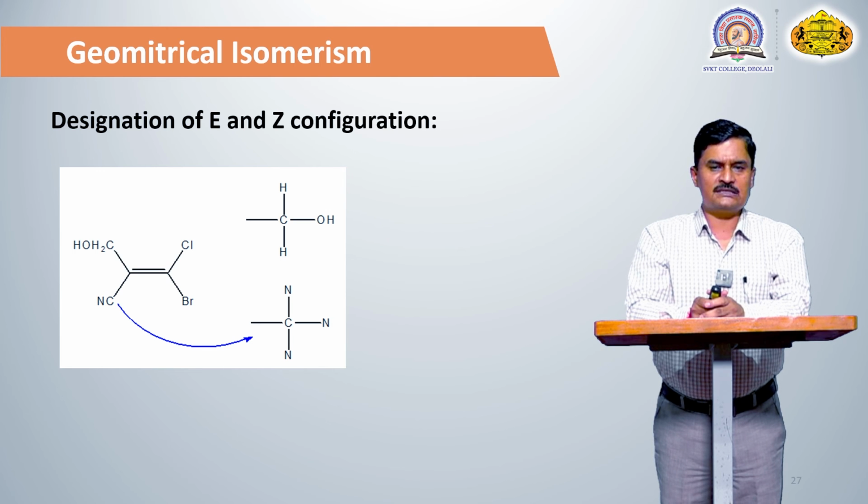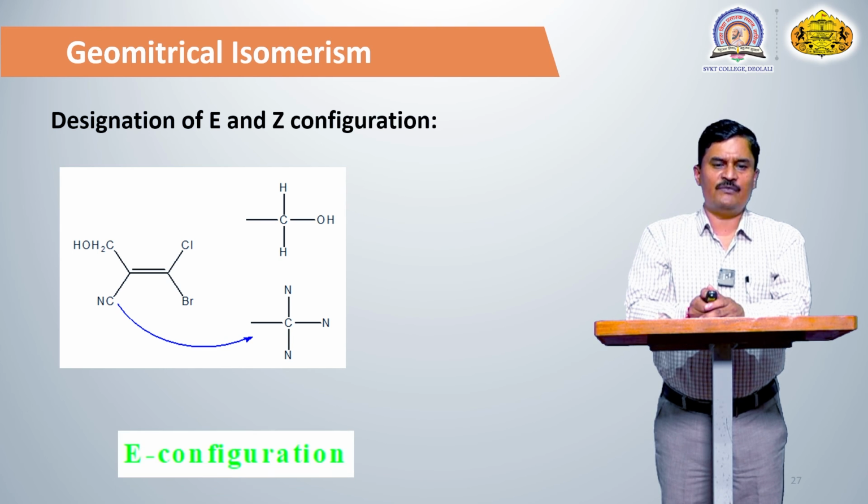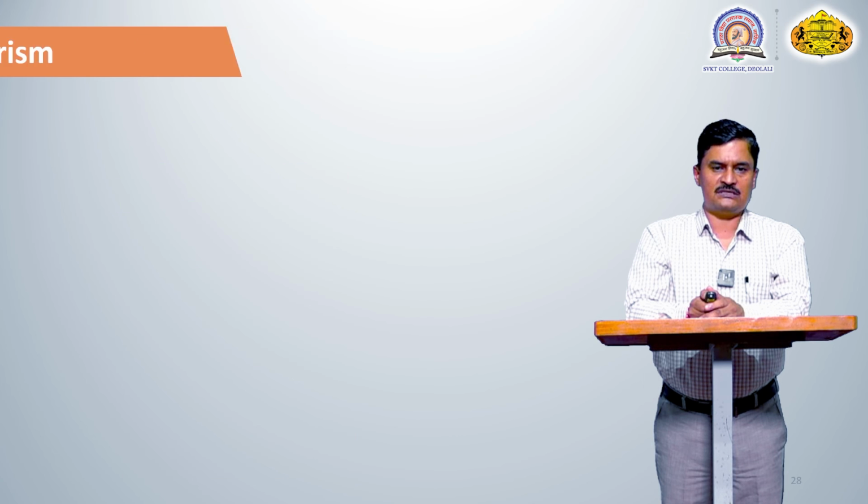Similarly, in the second case, the second carbon is attached with bromine and chlorine. The atomic number of bromine is higher as compared to chlorine. So bromine has the first priority and chlorine has the second priority. The first priority groups are present on the opposite side of the carbon-carbon double bond, and hence the configuration of this compound is the E configuration.